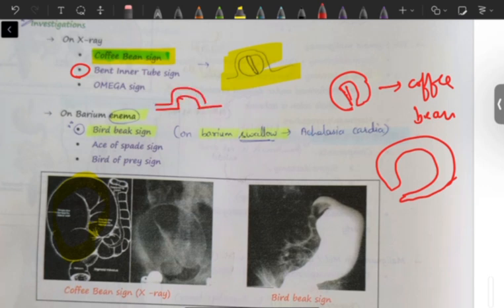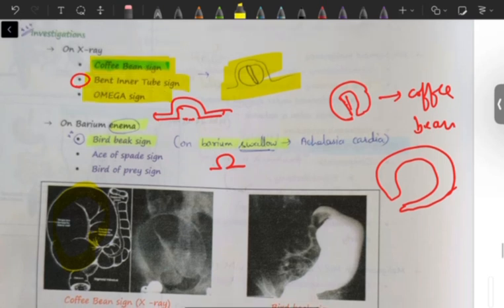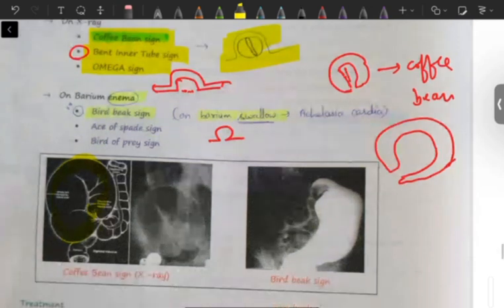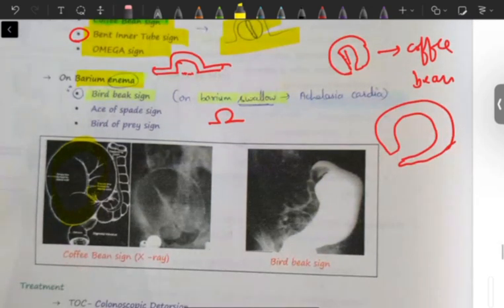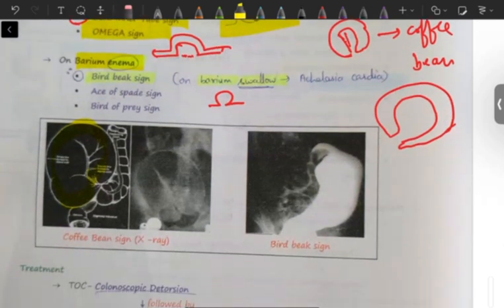Like the sigmoid colon has rotated around itself, so if you join these two it will be like an omega. So it is an omega sign. So on X-ray you can say it is a coffee bean sign, or bent inner tube sign, or an omega sign in case of sigmoid volvulus. Or when we do barium enema, what will be there? There will be bird beak sign, or ace of spade sign, or bird of prey sign, basically like this.